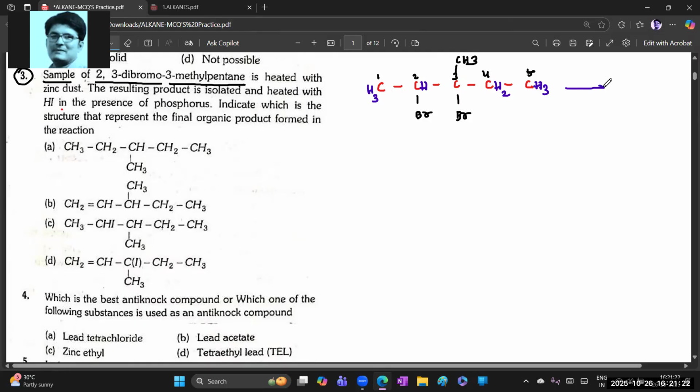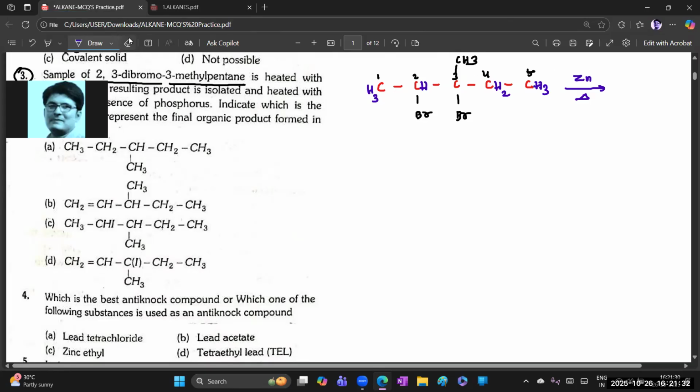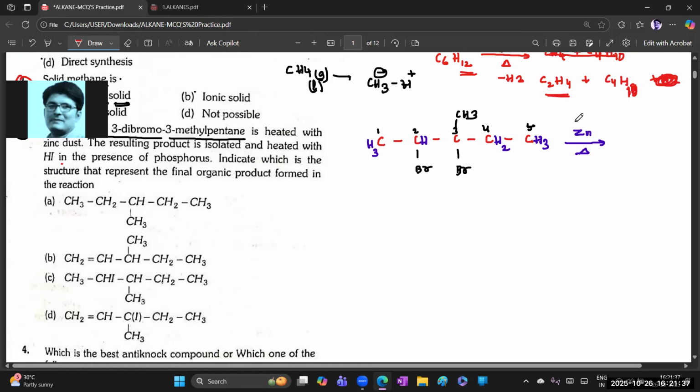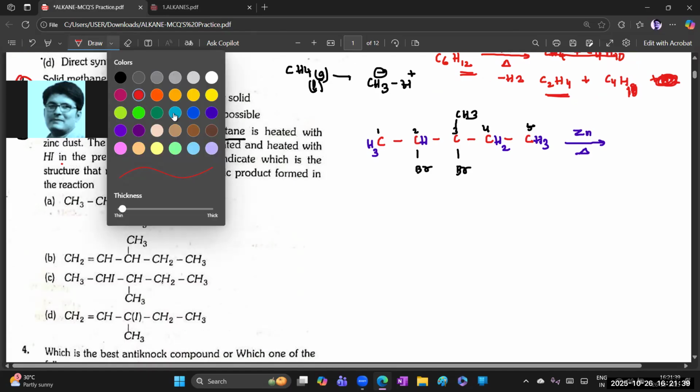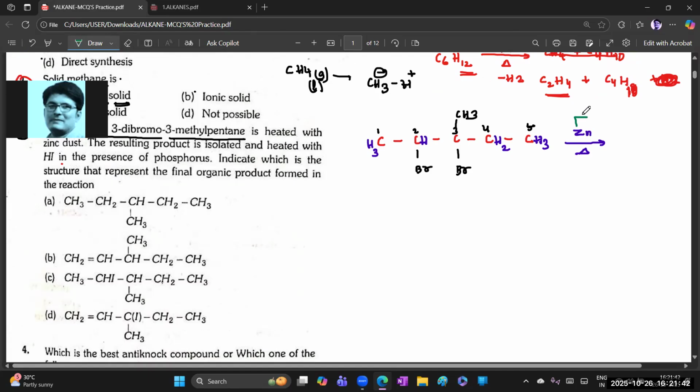Chala, bhai. If this compound is heated with zinc dust, whenever zinc dust is given, I told you already. What is zinc dust used for? Huh? Guess, Nana. Zinc dust is used for what? For removal of halogens, means dehalogenation. That means the two halogens here we need to remove. Let us see. So zinc dust.